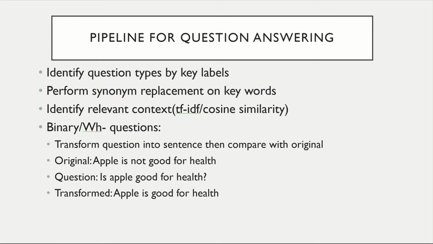Specifically, we will reverse the order of the subject and auxiliary verb and remove the WH word for WH type questions. By calculating the TF-IDF and cosine similarity, we will produce a weighted matrix of the text, which will be compared to the question query to identify the best matching sentence in the text.